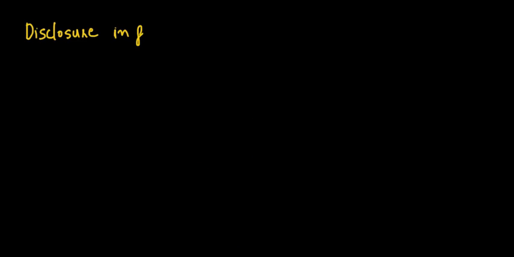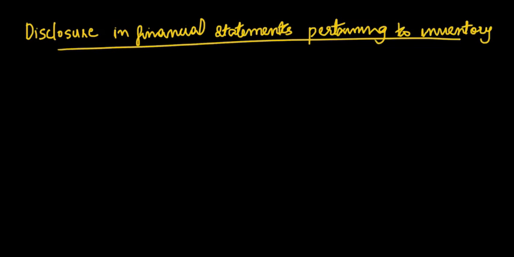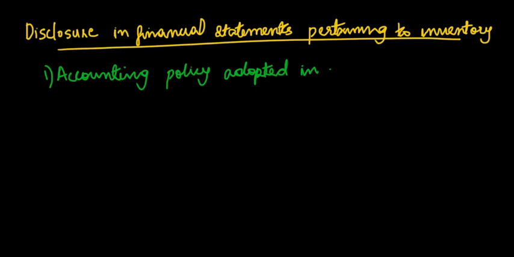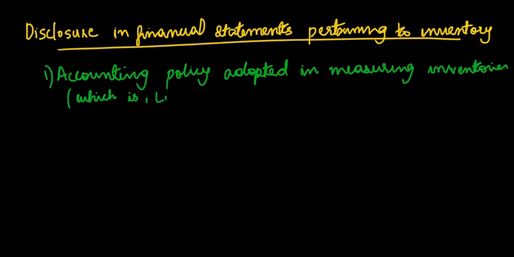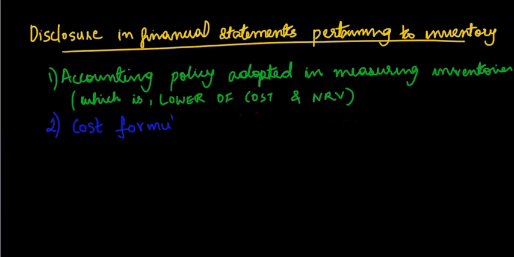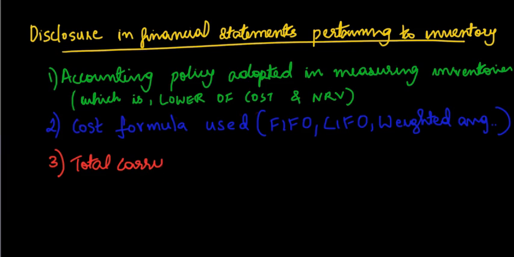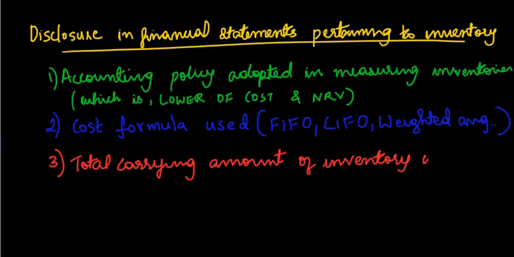What exactly has to be disclosed in the financial statements pertaining to inventory? The following has to be disclosed. First, the accounting policies adopted in measuring inventories, which is the lower of cost and net realizable value. 2. Cost formula used, and 3. Total carrying amount of inventories together with a classification appropriate to the enterprise.